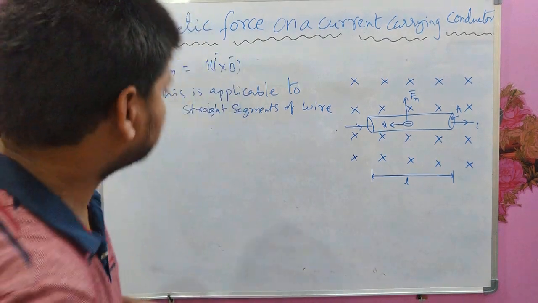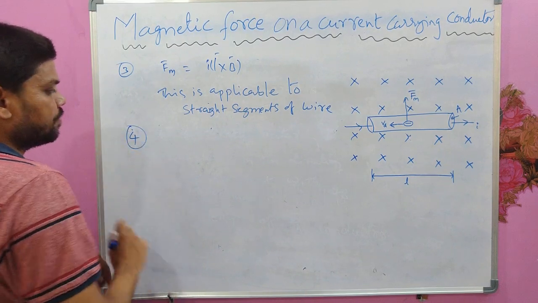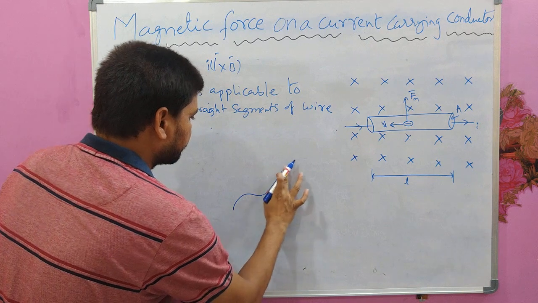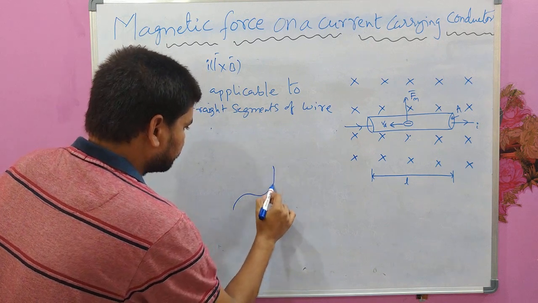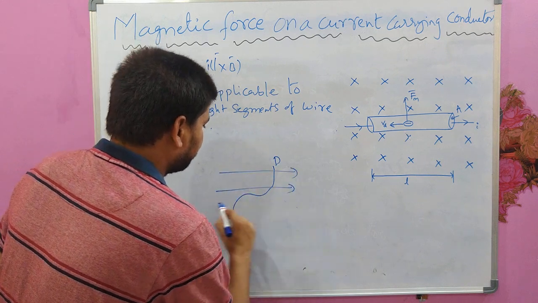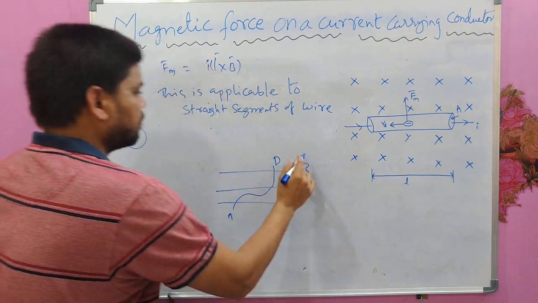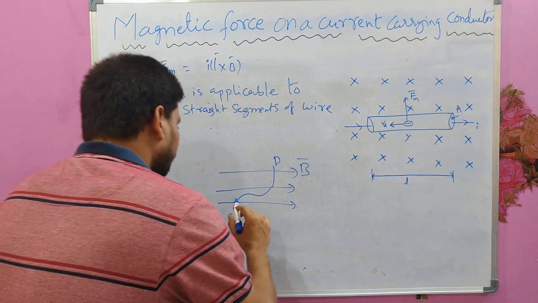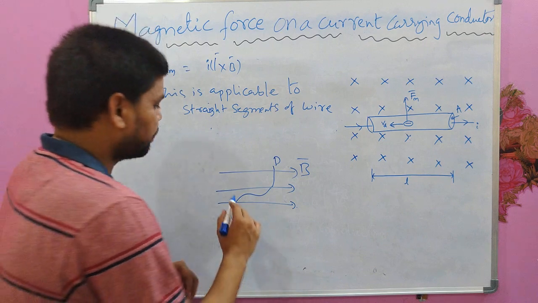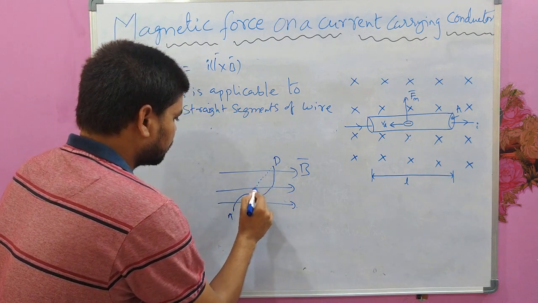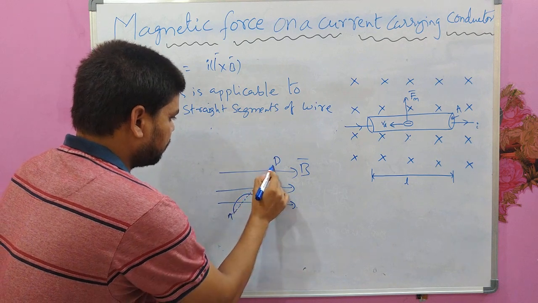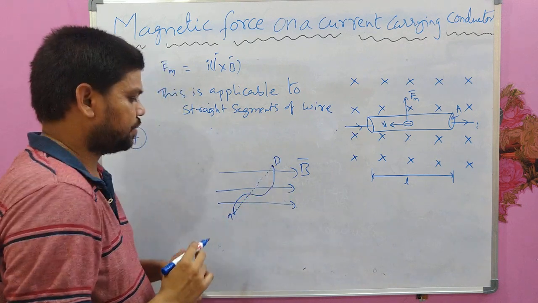That would be, for example, the fourth point: consider a wire of any arbitrary shape like this from A to D, which is kept in some magnetic field B. Magnetic field direction is shown here. So for this, what you have to do is, first imagine a dotted line which is connecting both the end point and starting point.